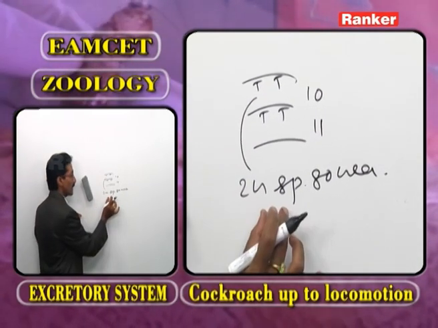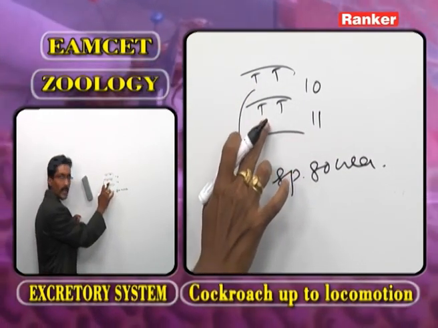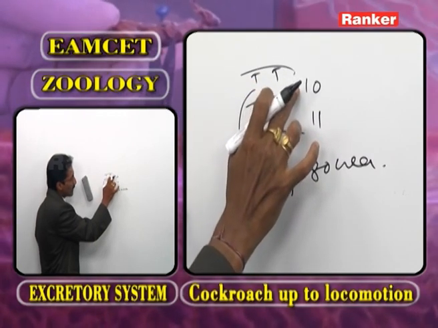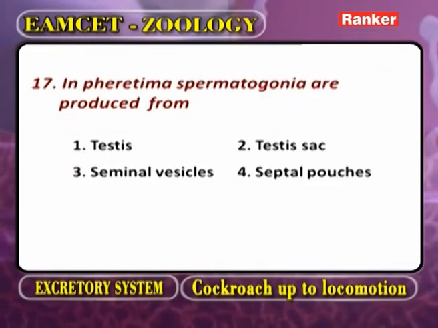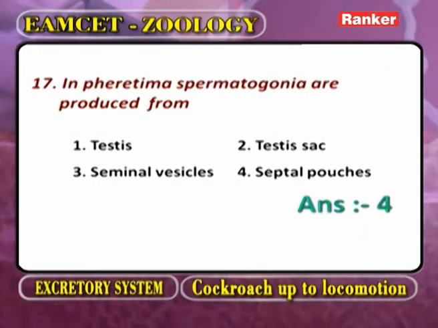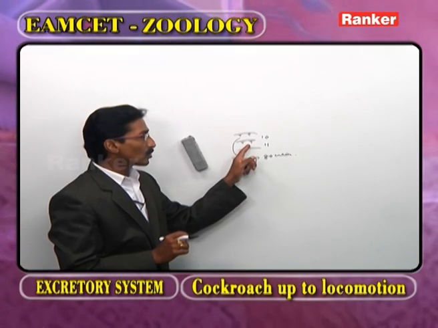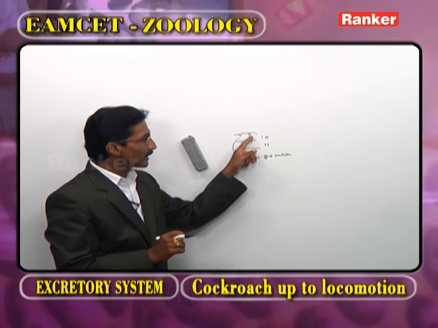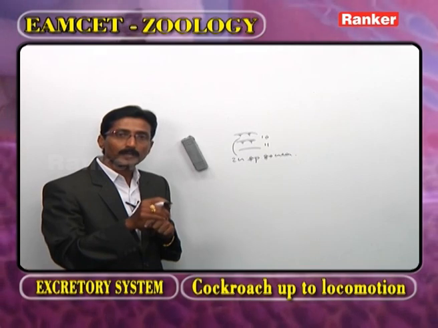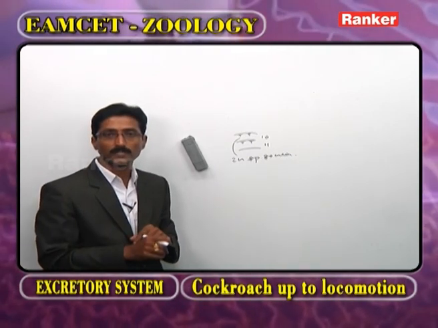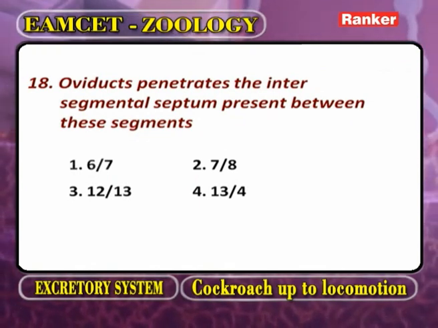Sperm mother cells. They are produced by the first pair of testes and second pair of testes, which are in the 10th and 11th segments. Now what is the answer? Testes. Now in Eutyphoeus, spermatogonia are produced by testes and spermatozoa are produced by seminal vesicles or septal pouches.